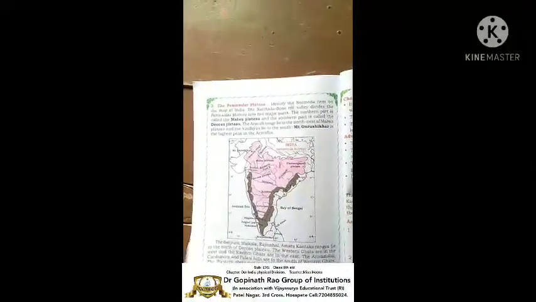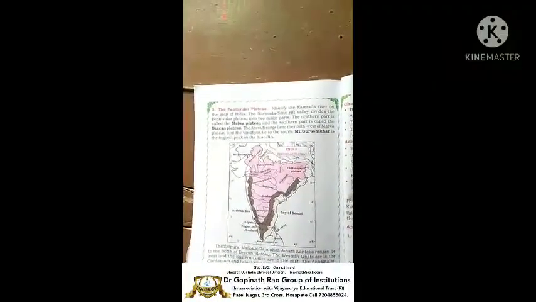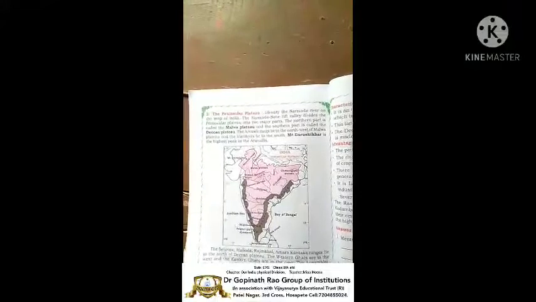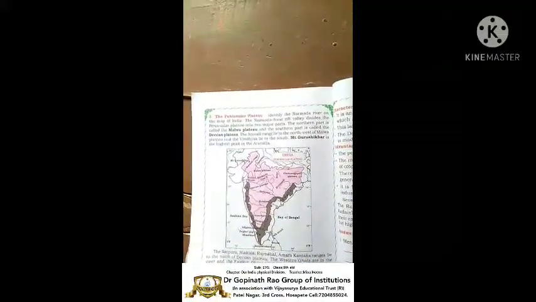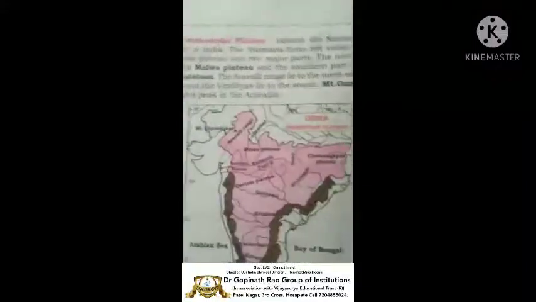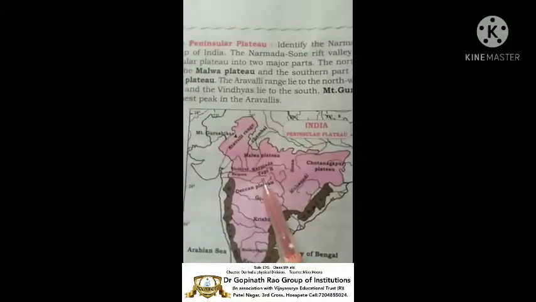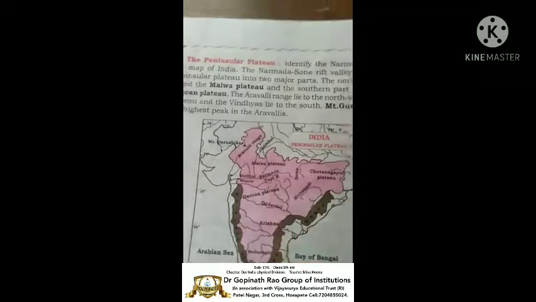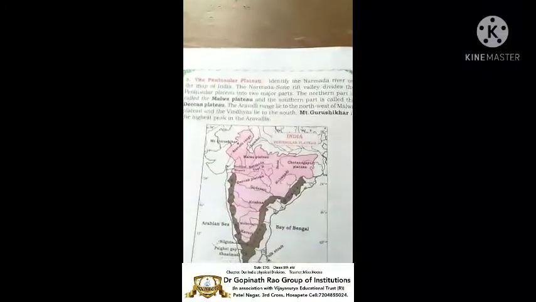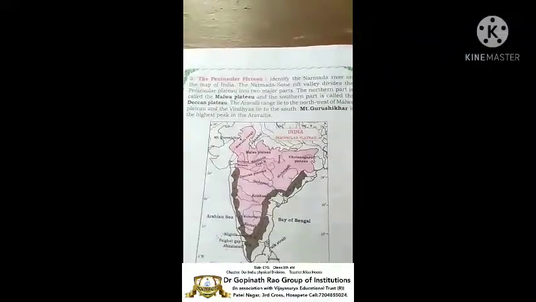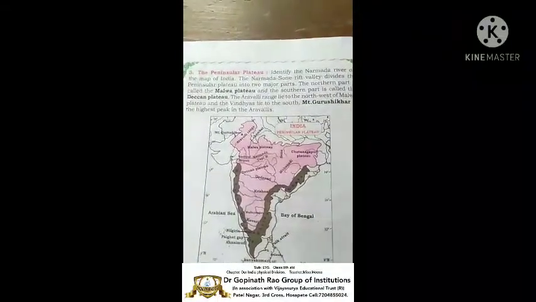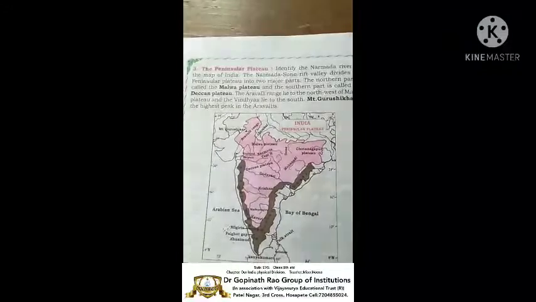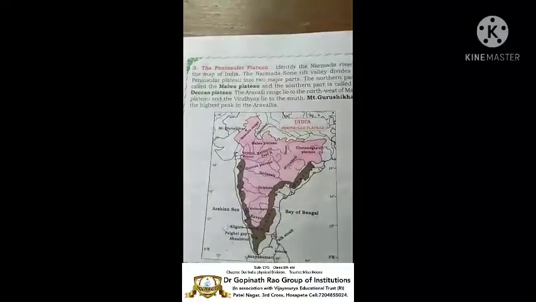Now we will see about the peninsular plateau. Let us identify the Narmada river. Where is the Narmada river on this map? See children, here it is. The Narmada is the rift valley that divides the peninsular plateau into two major parts. The northern part is called the Malwa plateau and the southern part is called the Deccan plateau.